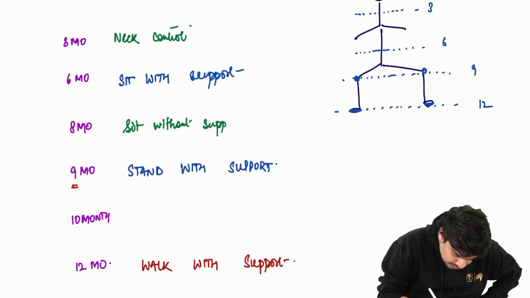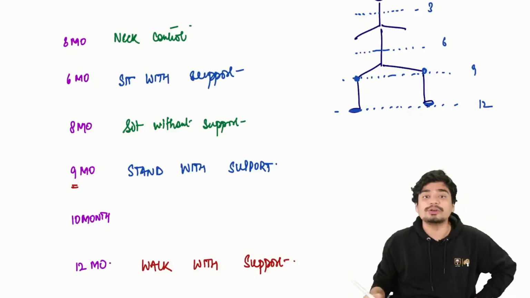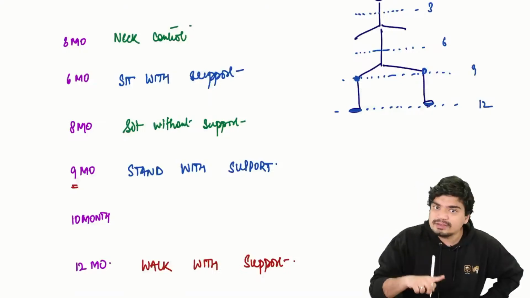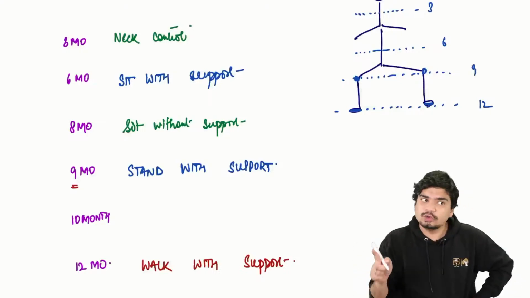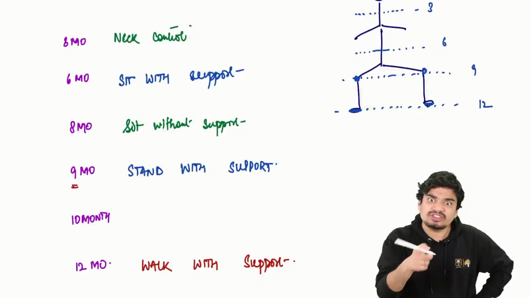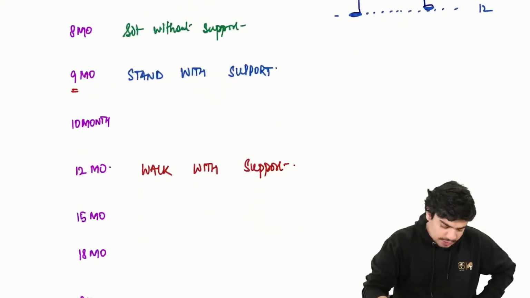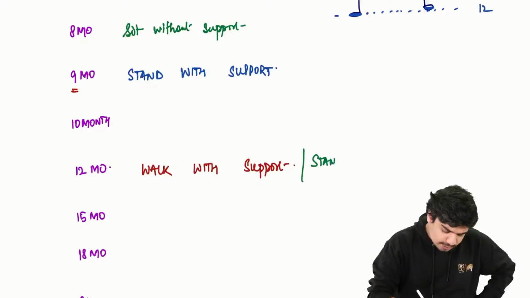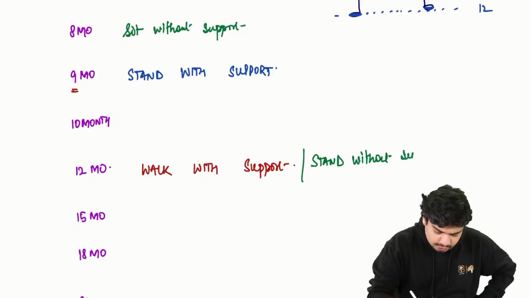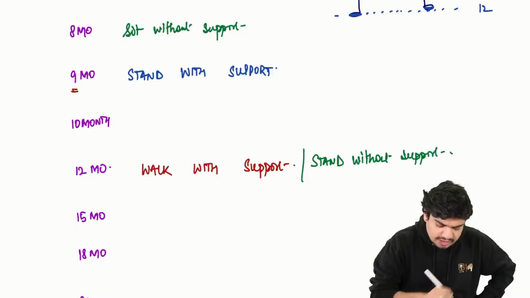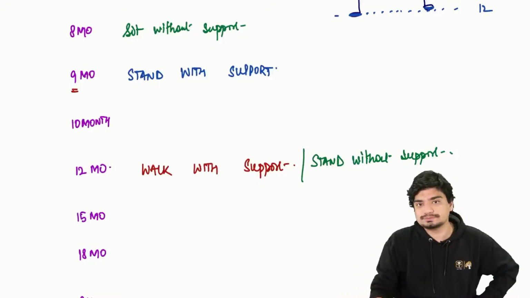Child is able to sit without support. At 12 months, if the child is able to walk with support, you will only be able to walk with support if you are able to stand independently, if you are able to stand without support, right? So at 12 months, when the child is walking with support, child will also be able to do what? Child will be able to stand without support.